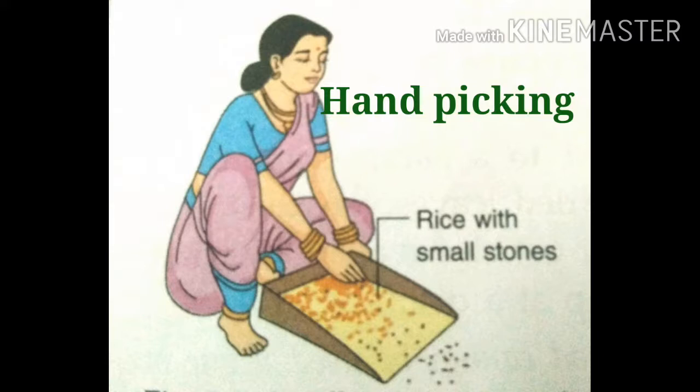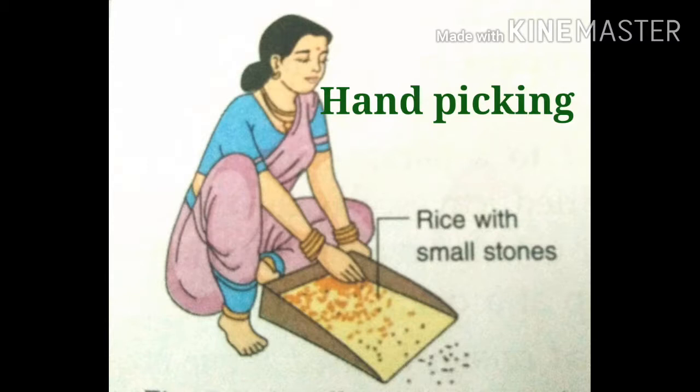The small substances that are visible to the eyes, present in rice or dal, are called unwanted substances. Taking those unwanted substances out by hands is called the hand picking method.